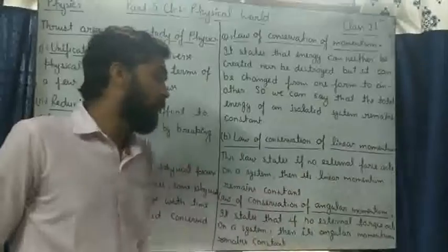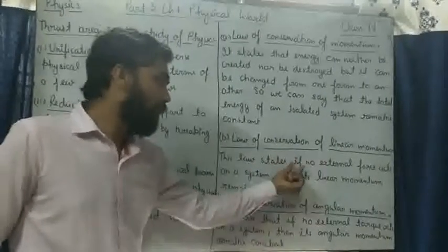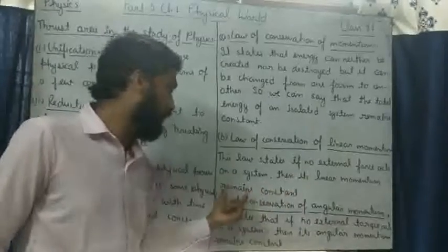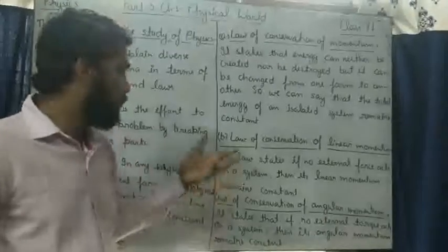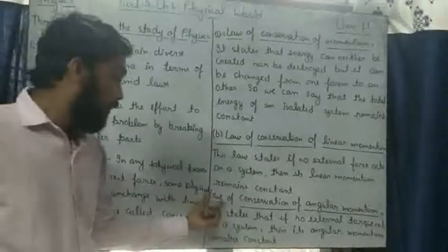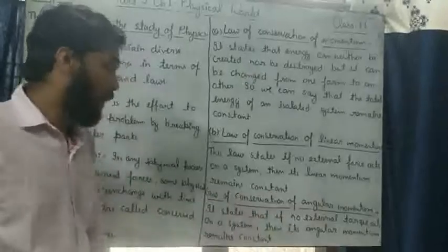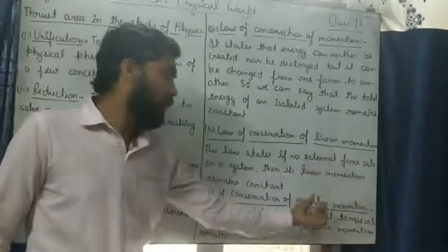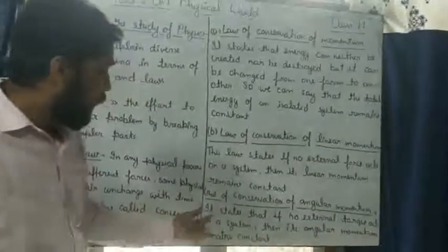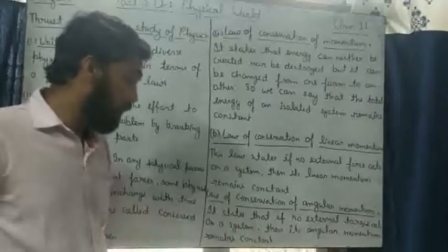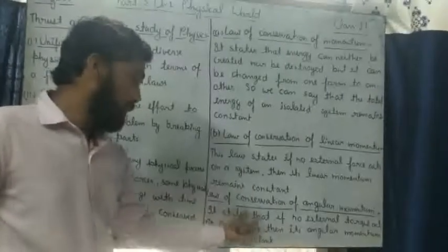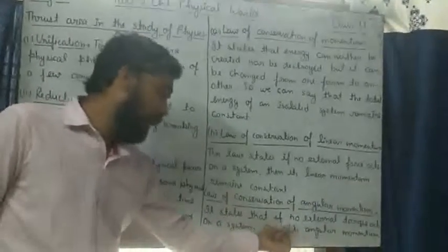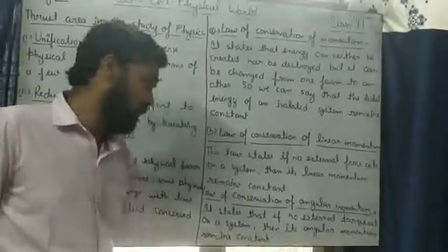Second, the law of conservation of linear momentum. This law states that if no external force acts on a system, then its linear momentum remains constant. Now third, the law of conservation of angular momentum. You studied in 11th the difference between linear momentum and angular momentum. According to this law, if no external torque acts on a system, then its angular momentum remains constant.